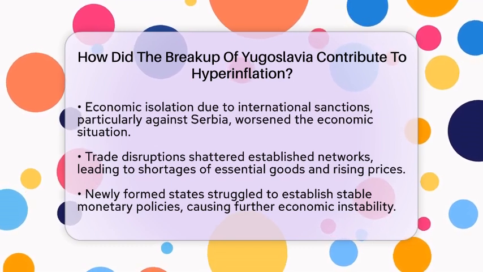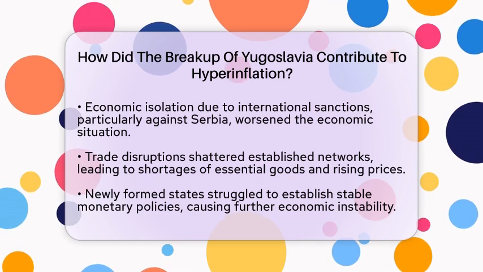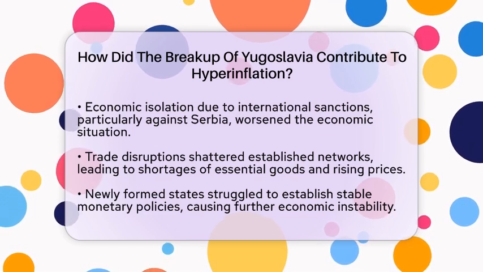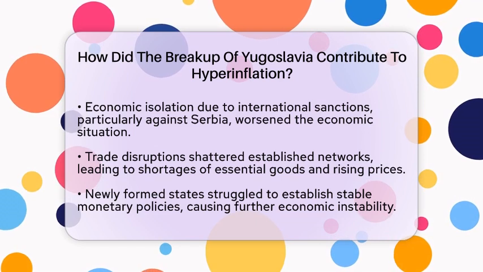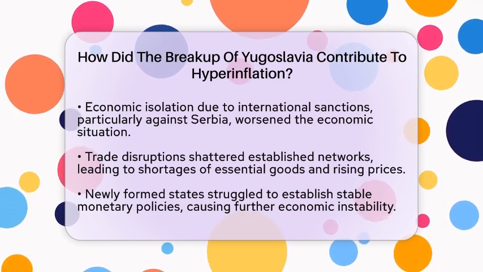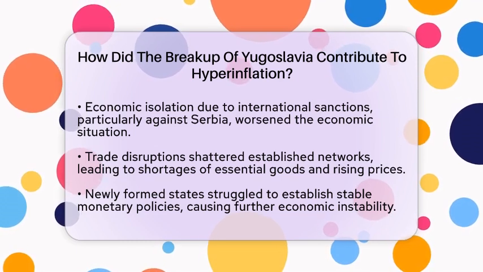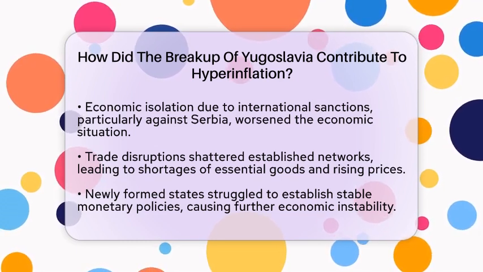Monetary policy chaos was prevalent in the newly formed states. Many of them struggled to establish stable monetary policies. Some introduced new currencies too quickly, leading to confusion and more economic instability. This chaos made it even harder for people to trust the new financial systems.